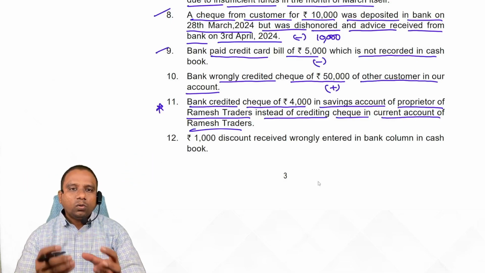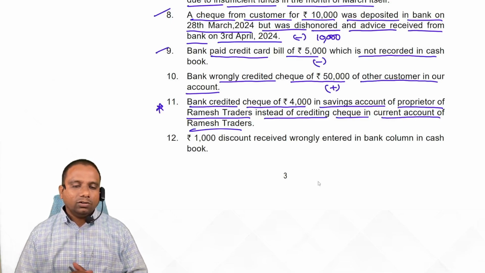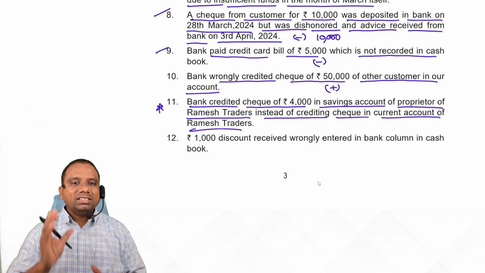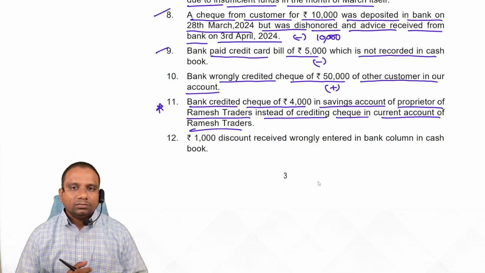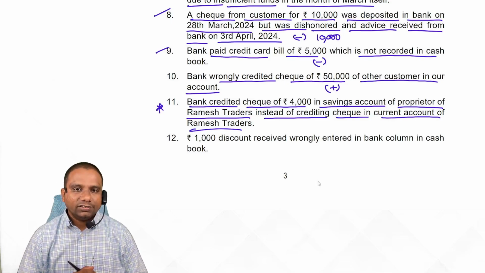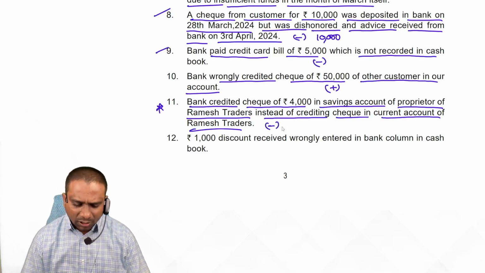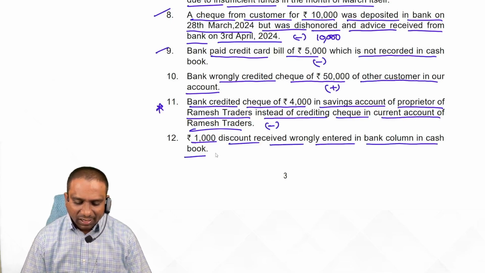Actually, I have deposited a check in the current account. Current account means business account. But the bank by mistake entered it in Ramesh's savings account. As per our cash book, the balance increases, but the passbook current account balance has not increased. So simply minus 4,000.